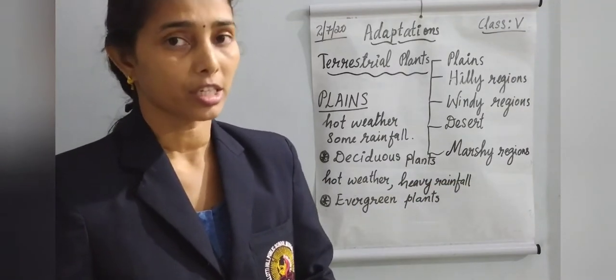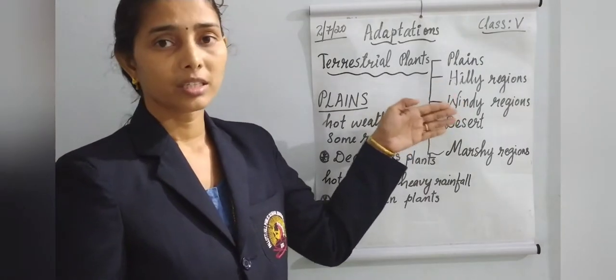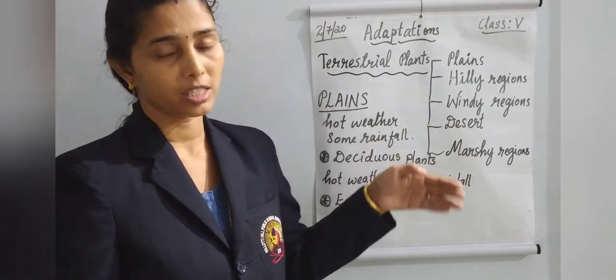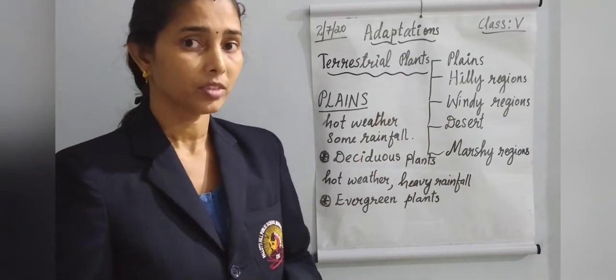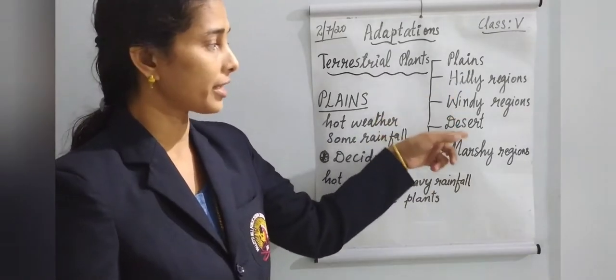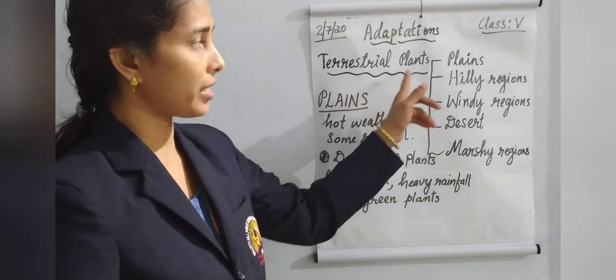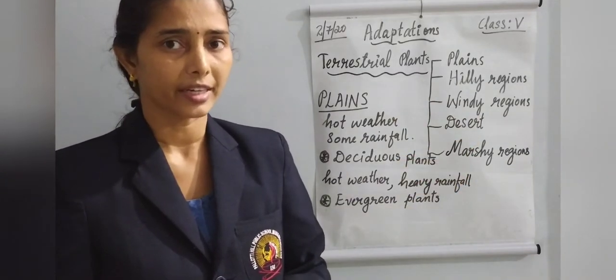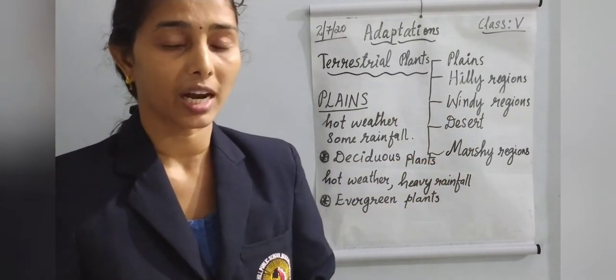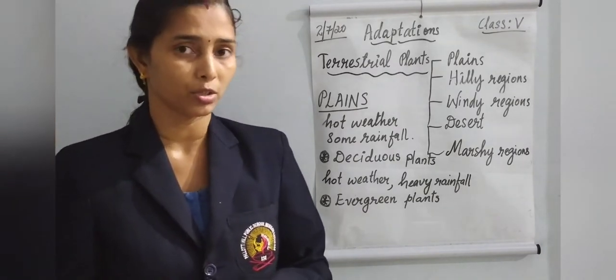We wrote five types of regions here. Terrestrial plants live in different places, and for that they have some special adaptations that we are going to learn today.